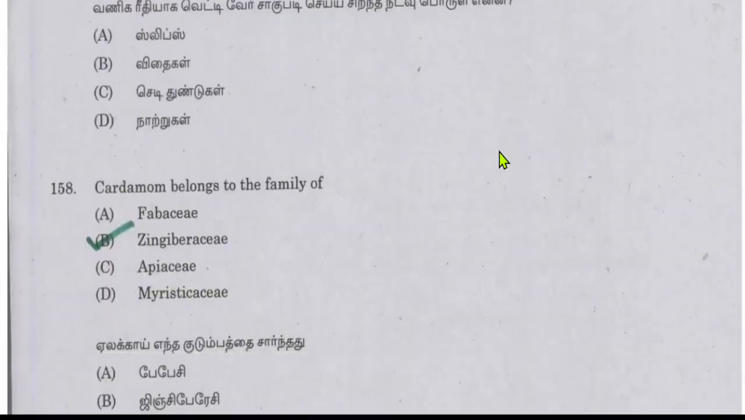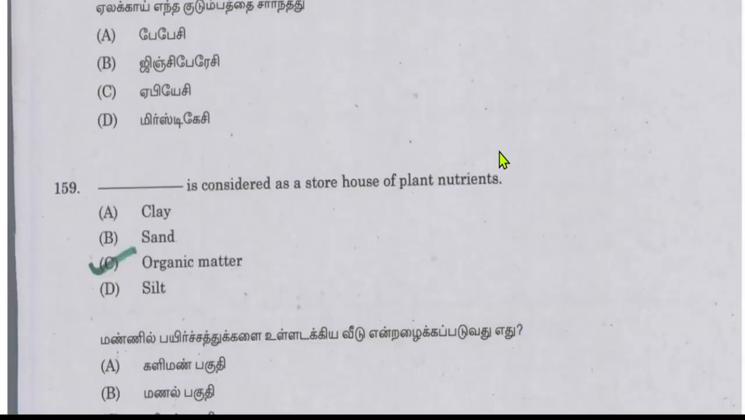Cardamom belongs to the Zingiberaceae family. Considered as a storehouse of plant nutrients: organic matter. Organic matter is considered as a storehouse of plant nutrients, and a gigantic number of research papers are coming, and every time they bring up new content about organic matter, how important it is and how much help we can get using organic matter, and increase our yield side by side, not hampering the soil structure, soil condition, and also the environment.